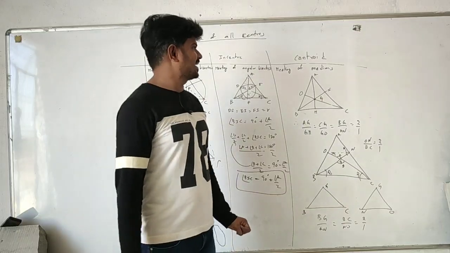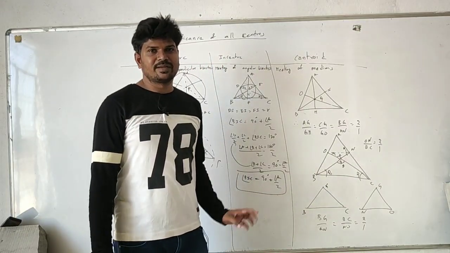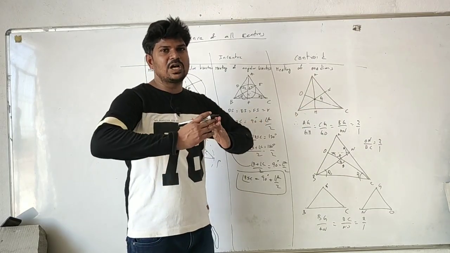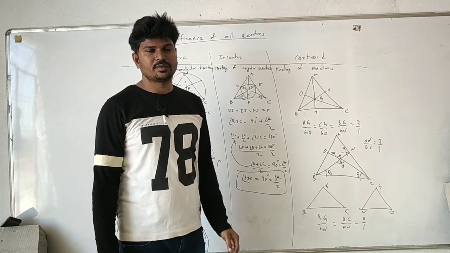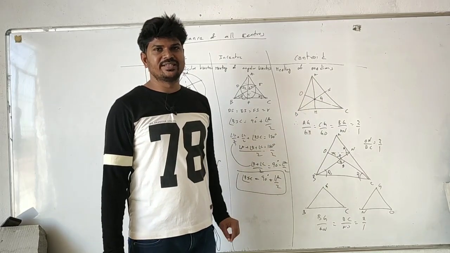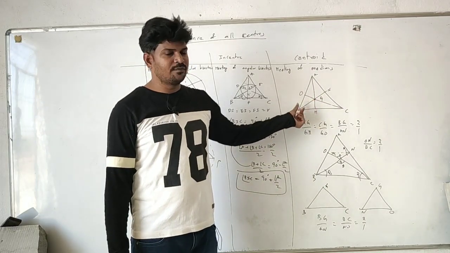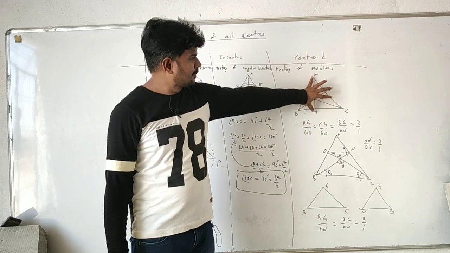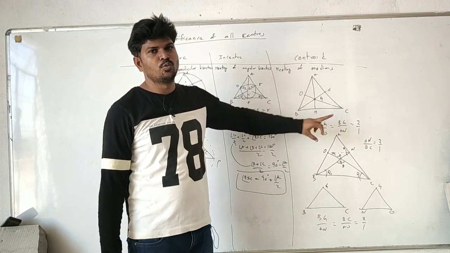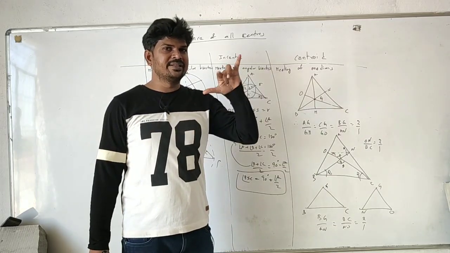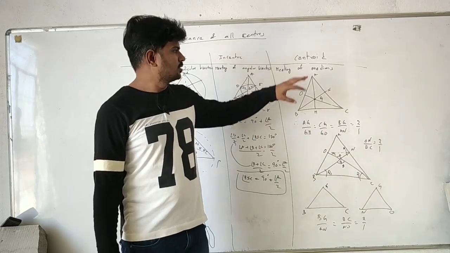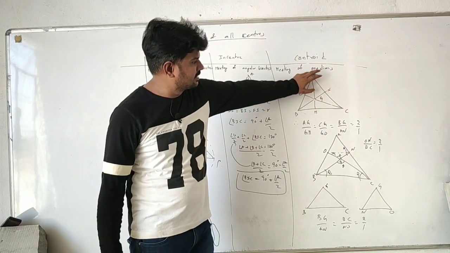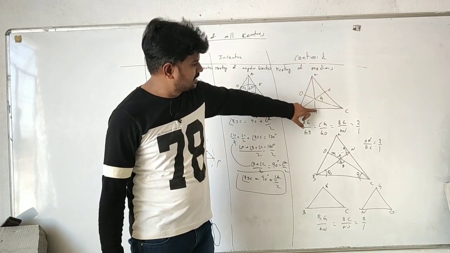Now come here, centroid. Centroid is nothing but the meeting of medians. What is a median? It divides the opposite side equally. And the conclusion here is the centroid G, the meeting of all these medians, is called the centroid G. This G divides the median in the ratio of 2:1. Remember, the median in the ratio of 2:1. So that is AG by GM. This is the median. AM is the median. G divides this median into AG by GM.